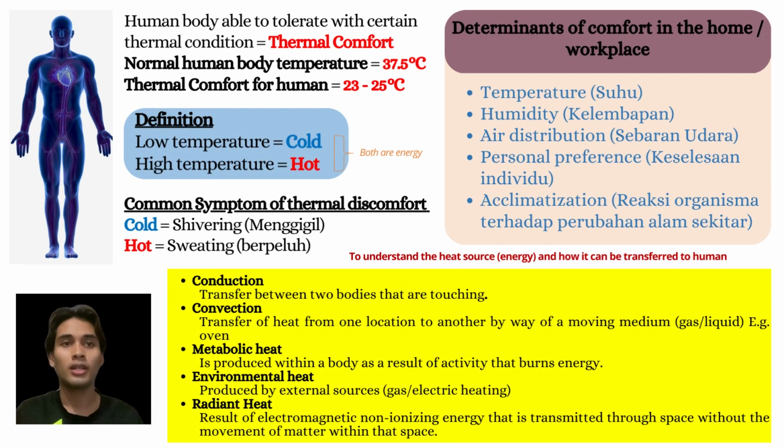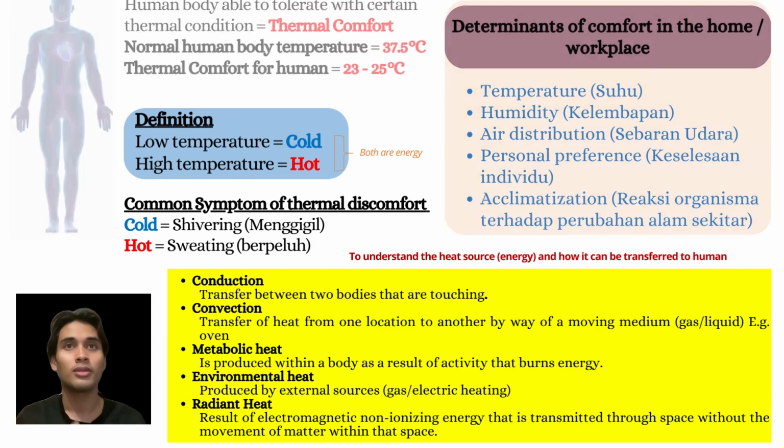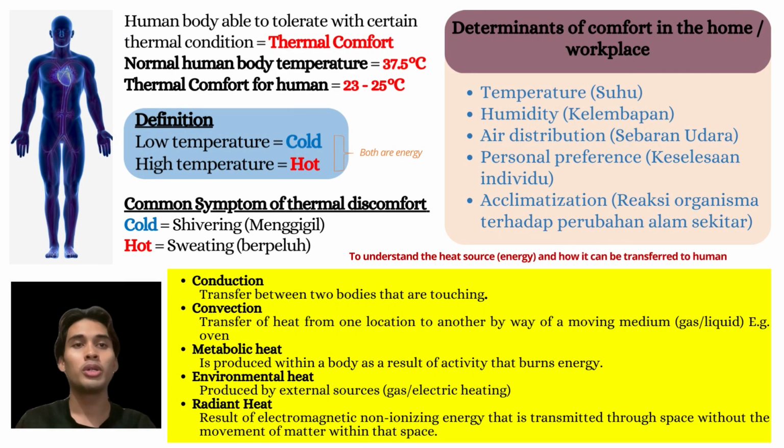Okay, chapter 8 is about the hazard of temperature heat. Basically, a human body can tolerate certain conditions of heat, which refers to thermal comfort. Thermal comfort is divided into 5 factors: temperature, humidity, air distribution, personal preference, and acclimatization. Generally, human body temperature is 37.5 degrees Celsius. However, thermal comfort for humans is between 23 and 25 degrees Celsius.